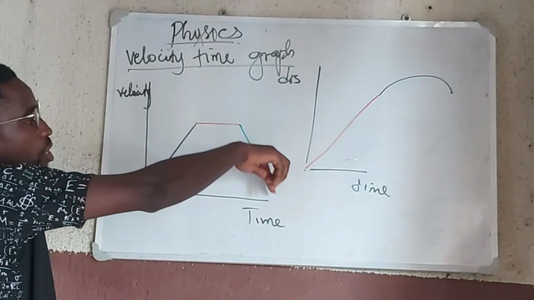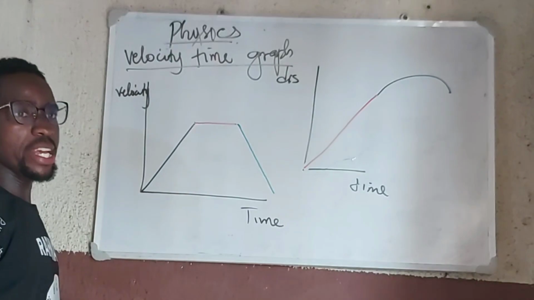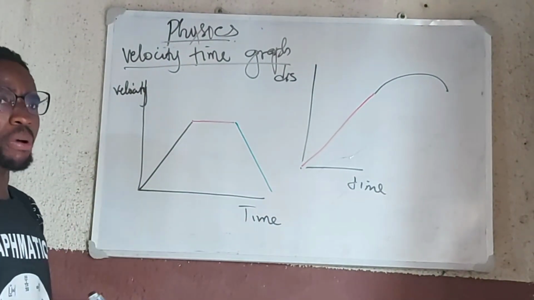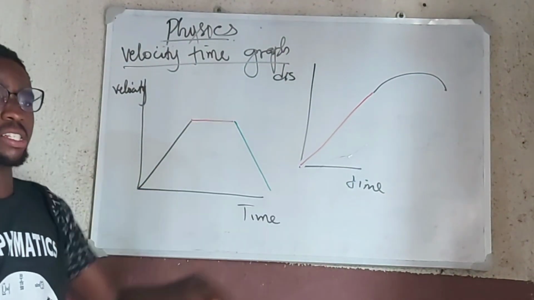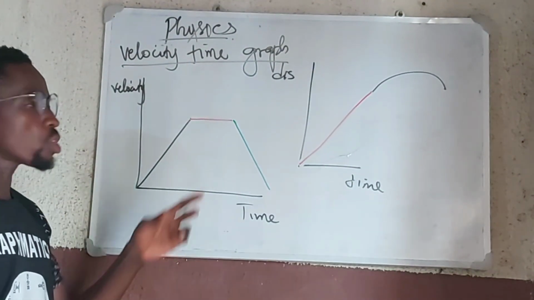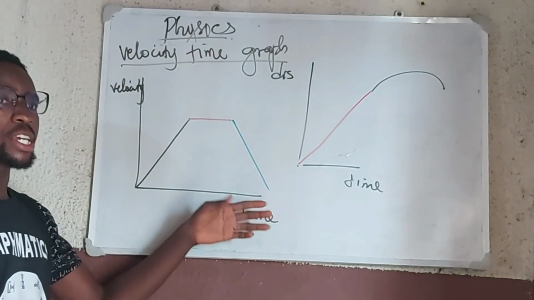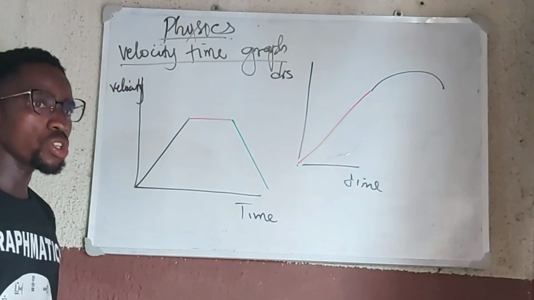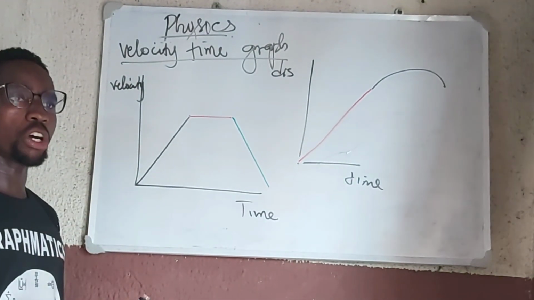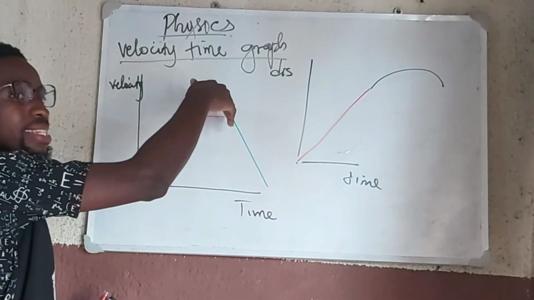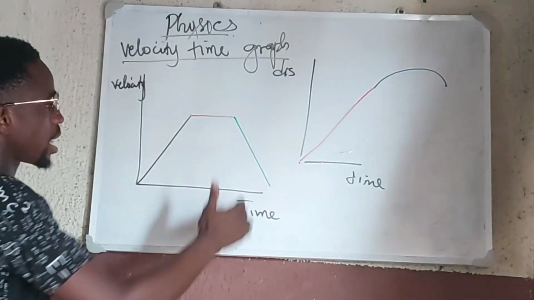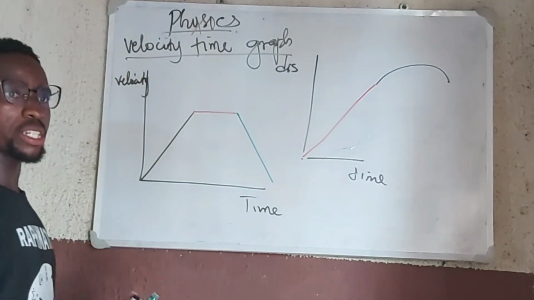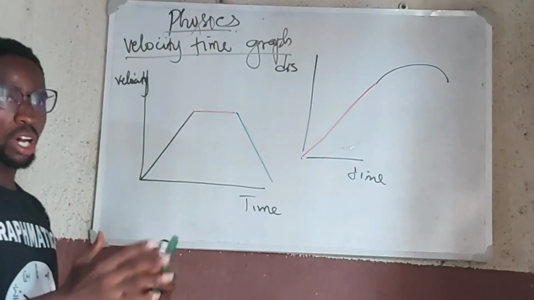Now, in this region, this green line will indicate a portion where the body is actually changing in velocity, but that change in velocity is a decrease. The velocity is decreasing uniformly. For such a uniform decrease in velocity, we call it a retardation. The body is coming to rest. You can describe it as deceleration, or you call it a retardation. So the body is decreasing in velocity uniformly, and that will give rise to retardation or deceleration. Why I'm making reference to all this is because we'll solve problems on all of that.